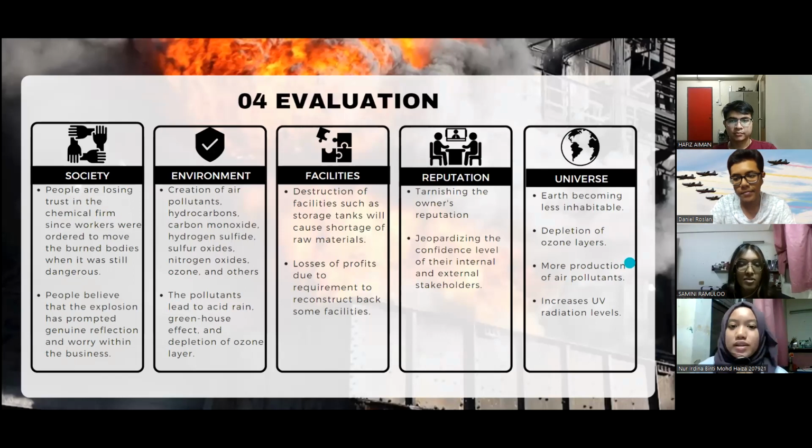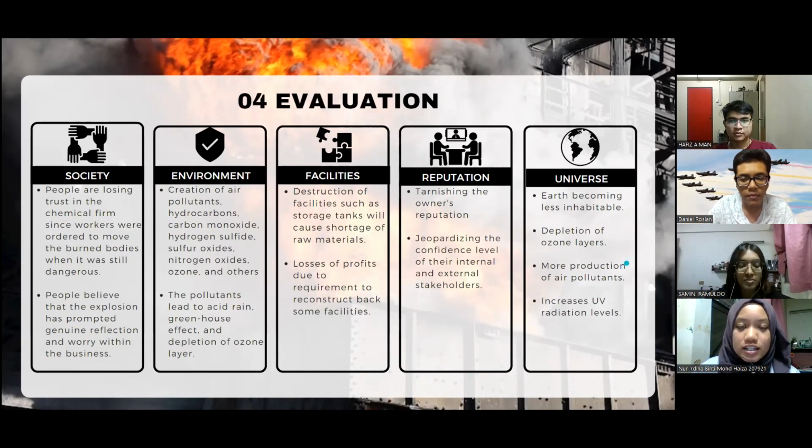Next, I'll be explaining the evaluation of this incident. First is the evaluation to the society. People are losing trust in the chemical firm since workers were ordered to move the burnt bodies when it was still dangerous. Not only that, people believe that the explosion has prompted genuine reflection and worry within the business.